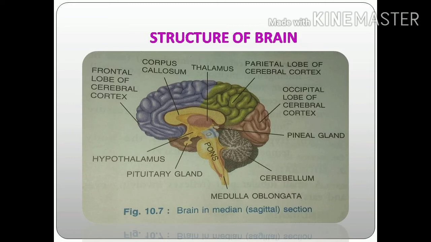Here we can see four lobes. These four lobes receive impulses from the different sense organs. We can see the corpus callosum in the center. It helps for the transmission of impulses from the left cerebral hemisphere to the right, and vice versa. We can see the thalamus region and hypothalamus. At the base of the hypothalamus we can see the pituitary gland. In the cerebellum you can see a branching, tree-like appearance. That is the cerebellum. And next we can see the medulla oblongata. So these are the main parts of the brain.